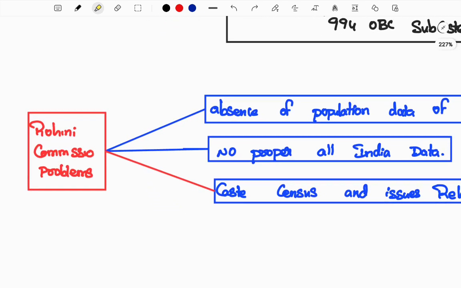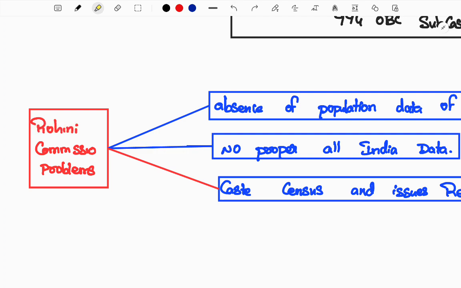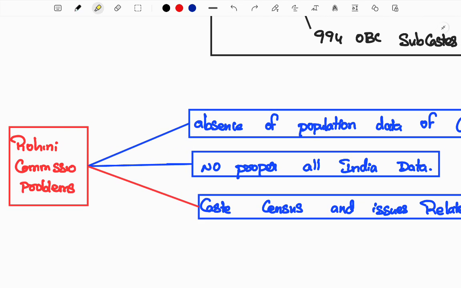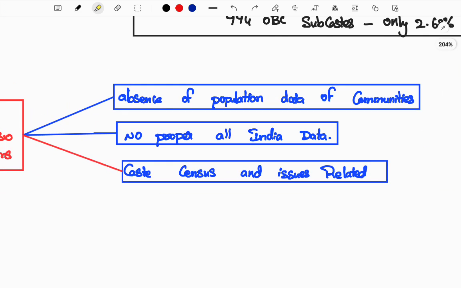Next, what are the problems faced by the Rohini commission? We know that when a commission is set up, it faces many problems and challenges. Let us understand the challenges. There is an absence of population data. We don't have community-based population data, and it is a big issue. There is also no proper all-India data, so we don't have nationwide data that can resolve the issue. And a caste-based census was announced in Bihar, but it was cancelled again. So the caste census always faces a bigger problem, and this is a big issue continuing in recent times.